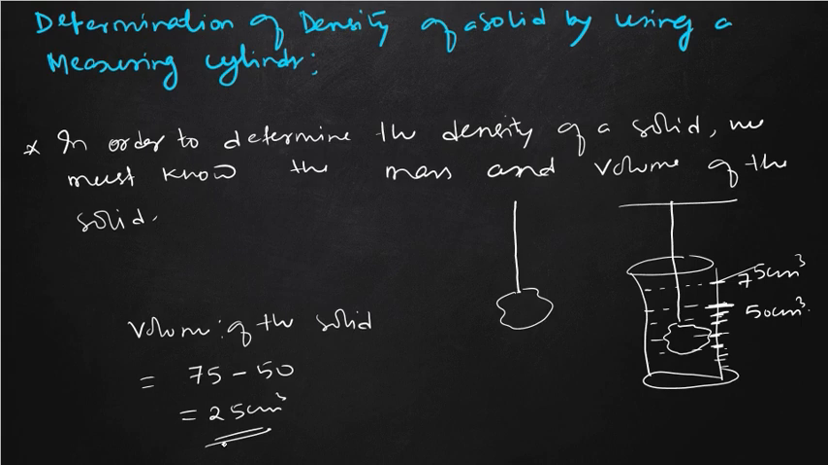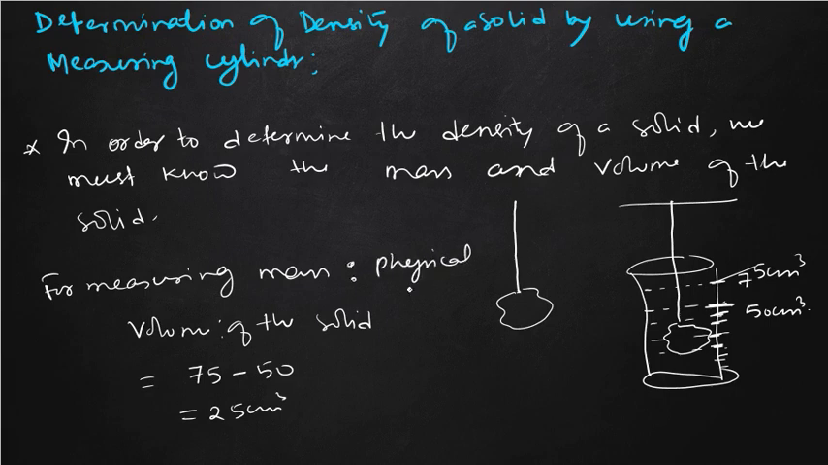So in this way we can find the volume of a solid with the help of a measuring cylinder. After calculating the volume, now we can calculate the density. For measuring mass, we can use the physical balance. Mass has been calculated, volume is also calculated. Now we can find the density.